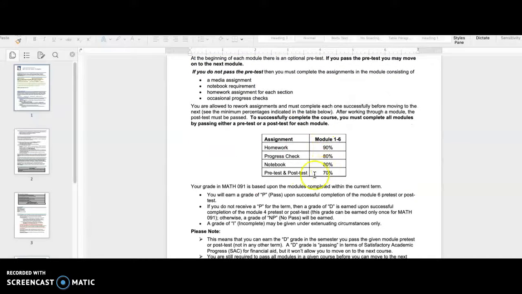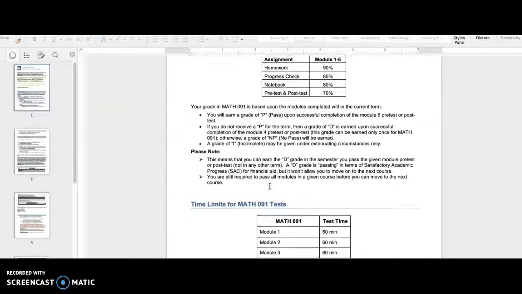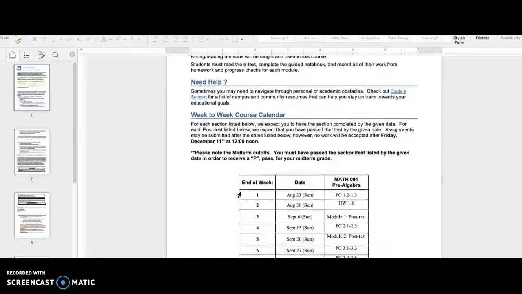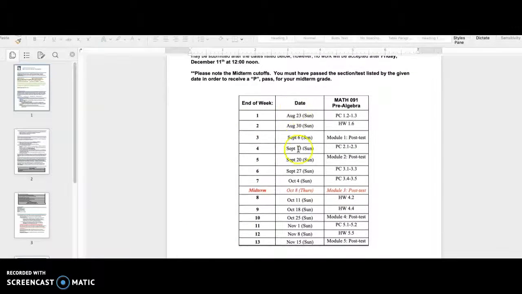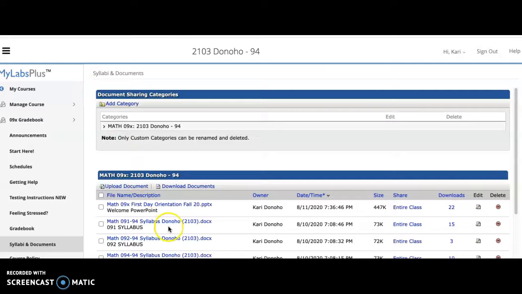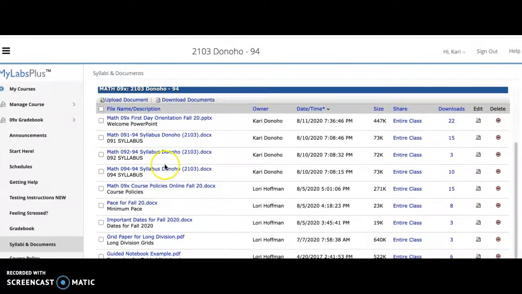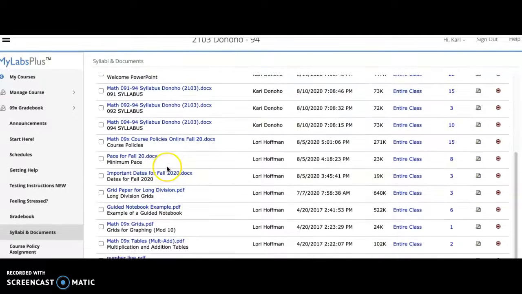The levels that you need to score on assignments to pass, how long you get on exams, and the pace. This is an 091 syllabus, so this is every date and where you should be by that Friday, or sorry, by that Sunday. There's a syllabus for every level. I recommend opening that up, reading through it, and maybe printing it off and keeping it in a binder next to wherever your workstation is.